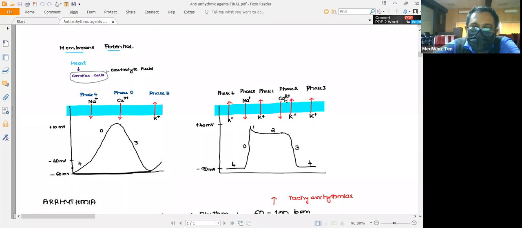At the same time, along with the calcium, the potassium will be removed. So this will help in maintenance of the ionic balance, which is shown by the plateau phase. This is the plateau phase. This will be represented by phase 2.